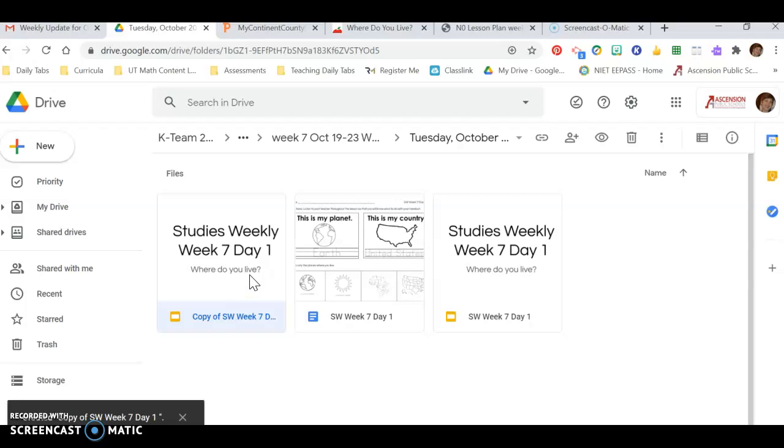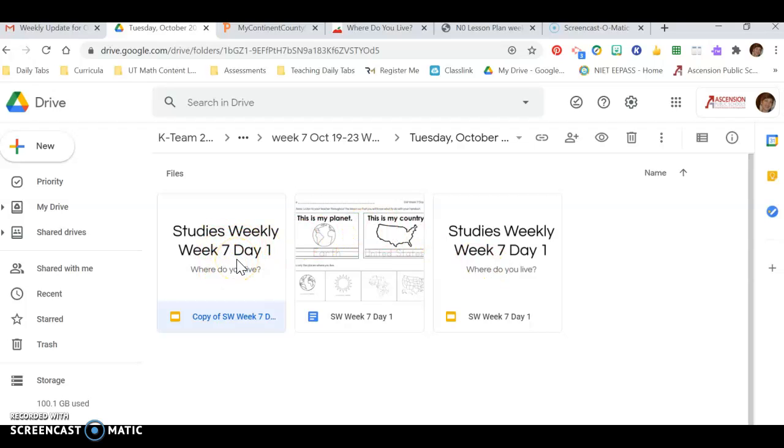Now the thing about Google Slides, it's different from PowerPoint. If I went onto my first one and typed over it, it would change my original. So you have to make a copy. It's not like PowerPoint or Word where you would save it. It's automatically saved into your drive, so you don't have to keep clicking save, but it will save all of your things. So if you change your original, then you've changed your original for good. Just to let you know.